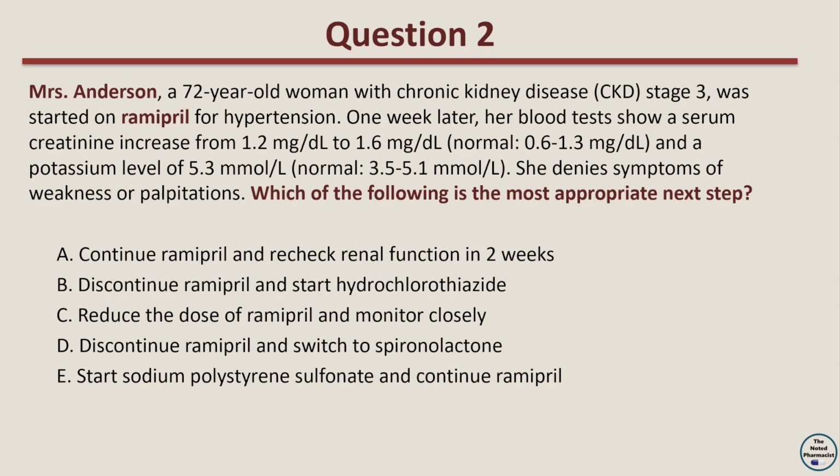Which of the following is the most appropriate next step? Option A, continue ramipril and recheck renal function in 2 weeks. Option B, discontinue ramipril and start hydrochlorothiazide. Option C, reduce the dose of ramipril and monitor closely. Option D, discontinue ramipril and switch to spironolactone. Option E, start sodium polystyrene sulfonate and continue ramipril.